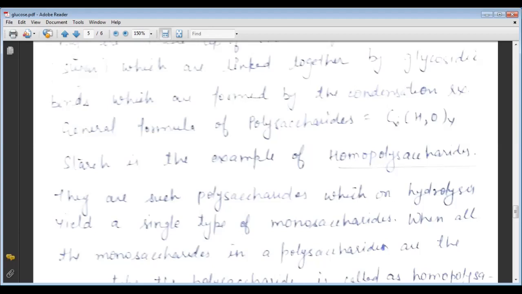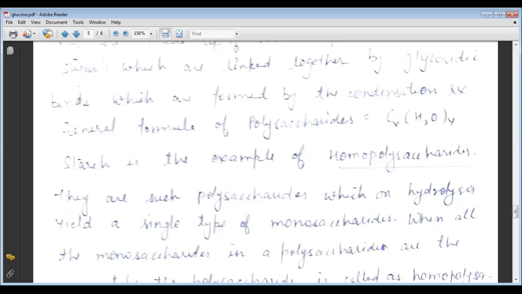As for the occurrence of starch, the value of n in the molecular formula (C6H10O5)n is 200 to 1000, varying from source to source.